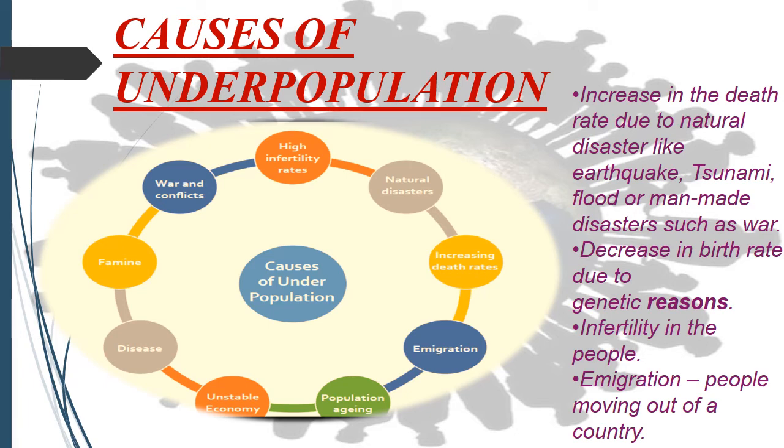The effects of these calamities are felt more in countries whose population is not large. Underpopulation can also occur because of a reduction in birth rate due to genetic reasons or a high rate of infertility in the general populace. High rates of emigration, like people moving out of a country, can also lead to underpopulation.